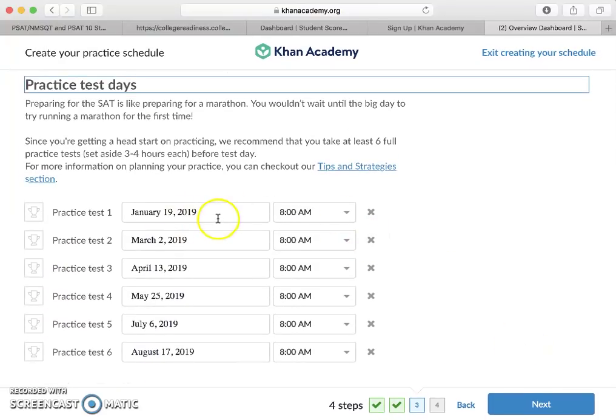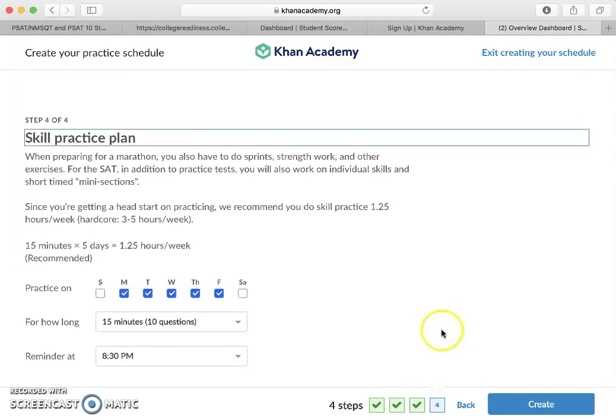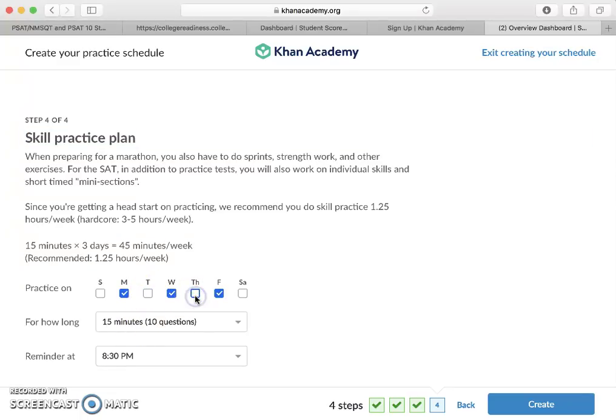Now, this is obviously something that you can adjust. This is just what they came up with. So if you need to change any of these in your own time, go ahead. But let's select next. This part is where it's pretty cool. It tells you this is set up as a Monday through Friday practice session for, look, only 15 minutes. How hard is that? So easy, and it's going to remind me at 8:30 at night. Now, if I was an athlete or in theater, maybe I have practice on Tuesdays and Thursdays, so I'm not going to put those down. I'm only going to practice 15 minutes 3 times a week, so 45 minutes total, which is fine. This is just my schedule that maybe works for me.